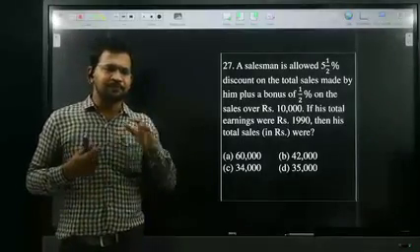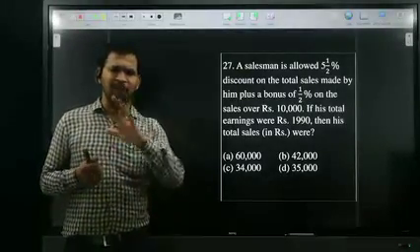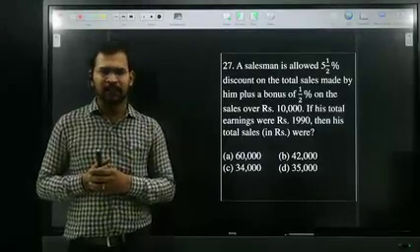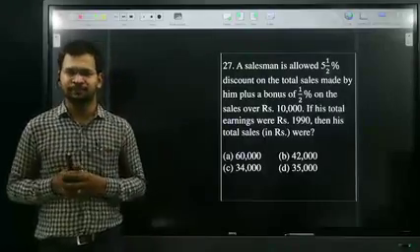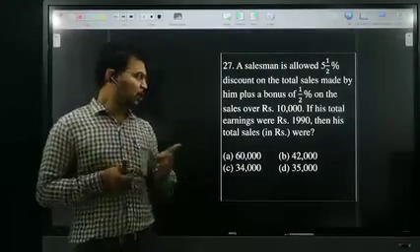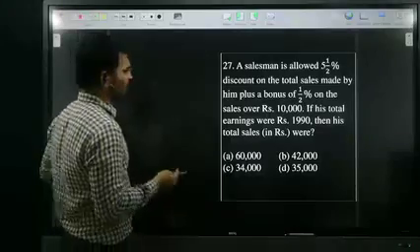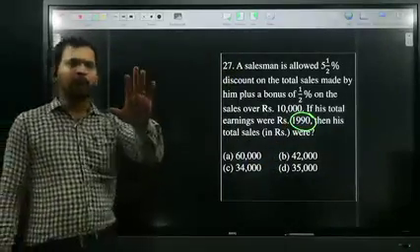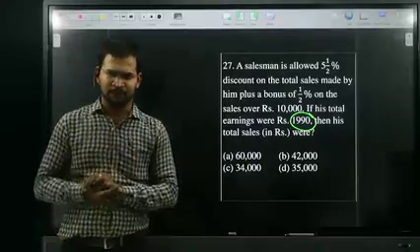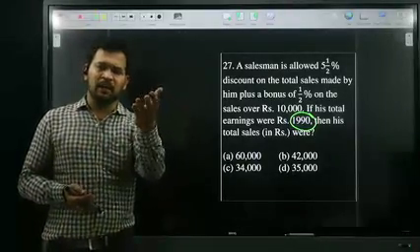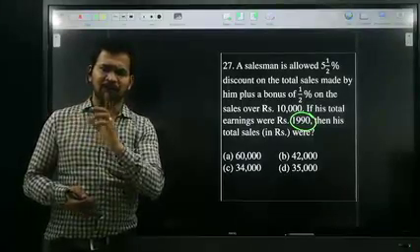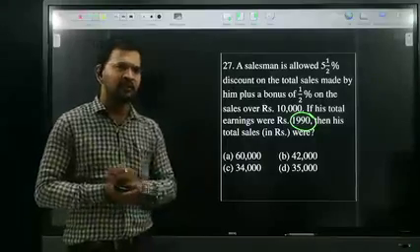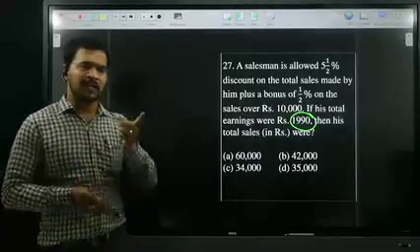Here, up to 10,000, 5.5% discount, which is nothing but 5.5% profit to the salesman. 5.5% of 10,000 is 550 rupees. Total earnings are 1990. Up to 10,000, he is earning 550 rupees. If you subtract 550 from 1990, the remainder is 1440.